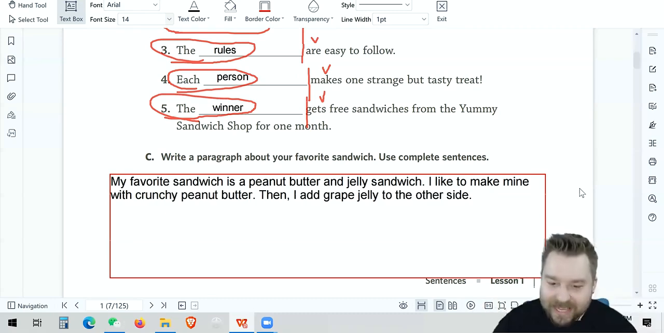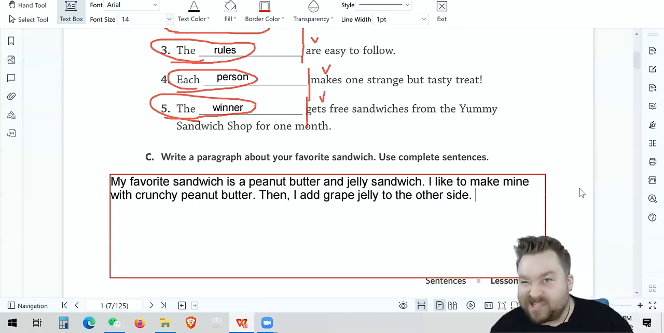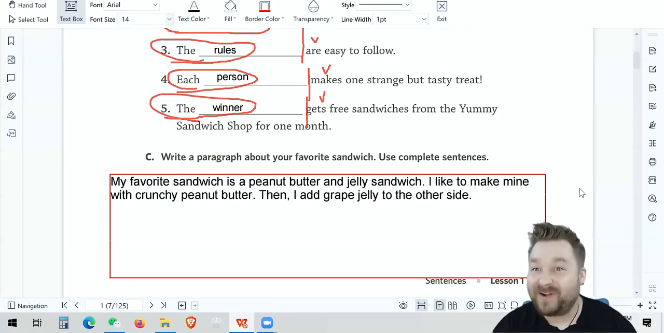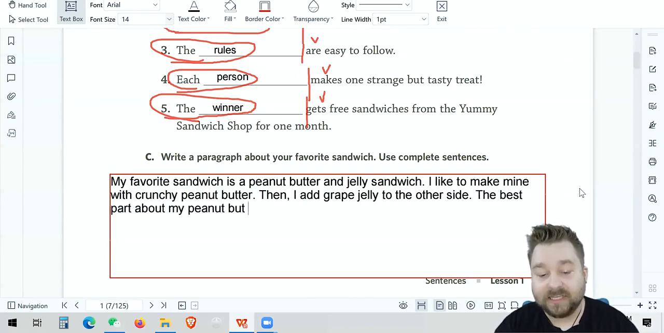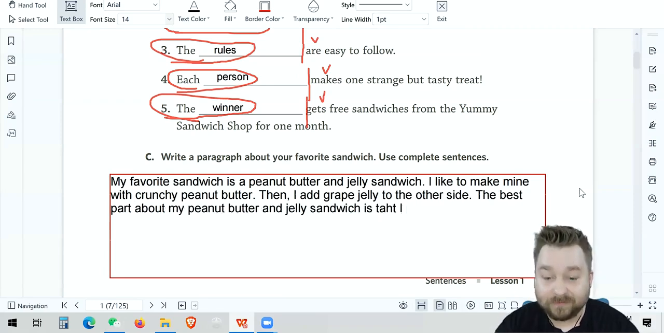Okay. Now, we don't want to make this too hard, right? Let's end this sentence, because it doesn't say how long it has to be. My favorite sandwich is peanut butter jelly sandwich. I like to make mine with crunchy peanut butter. Then I add grape jelly to the other side. The best part. What's the best part of my peanut butter and jelly sandwich? The best part about my peanut butter and jelly sandwich is that I toast the bread.